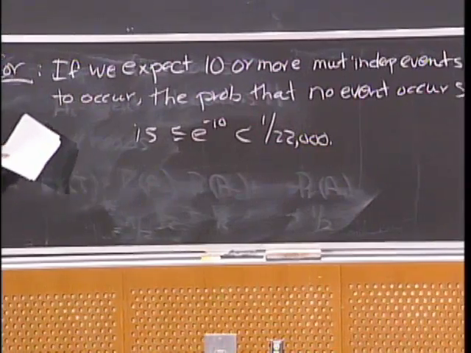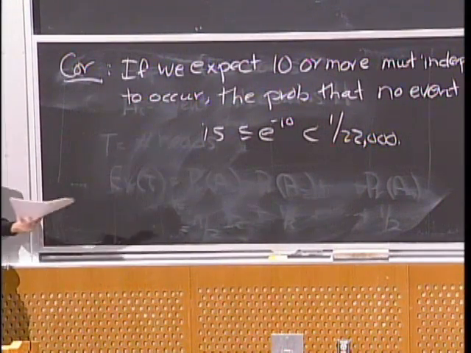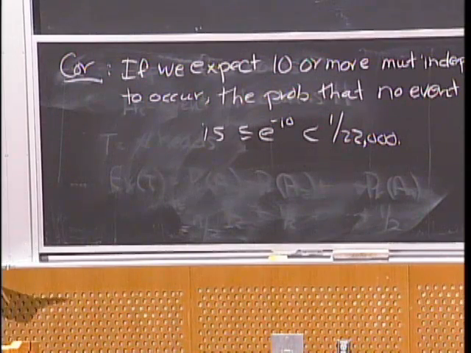Now, there's not even any dependence on n here. Nothing to do with the number of possible events, just if you expect 10 of them to occur, you're pretty sure one of them will.